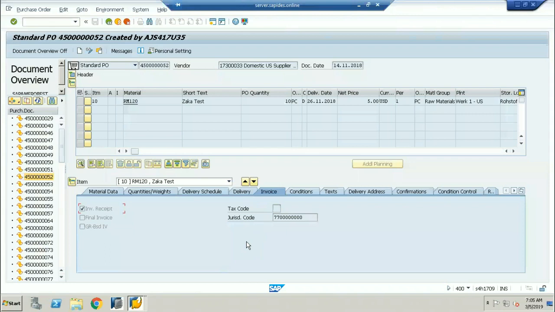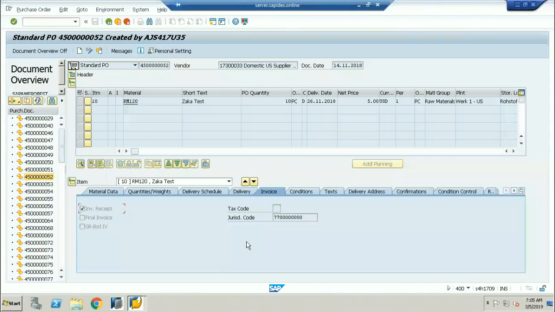The order quantity is 10. See here, raw material, and this is the short text. Now I want to receive the 10 quantity. This is the material, and I'm receiving the 10 quantity. You can see the movement type is 101, the first movement type, which is the raw material you are receiving against the purchase order. If I go into the account assignment, it is hitting this particular profit center.